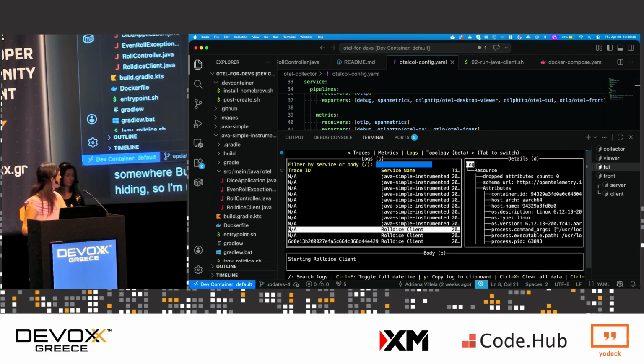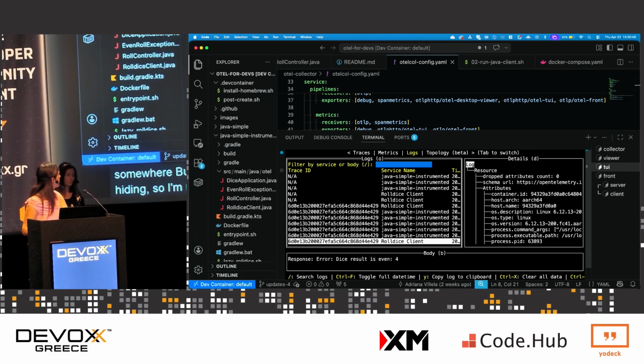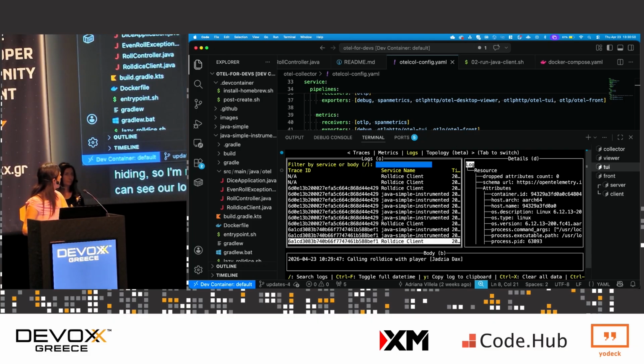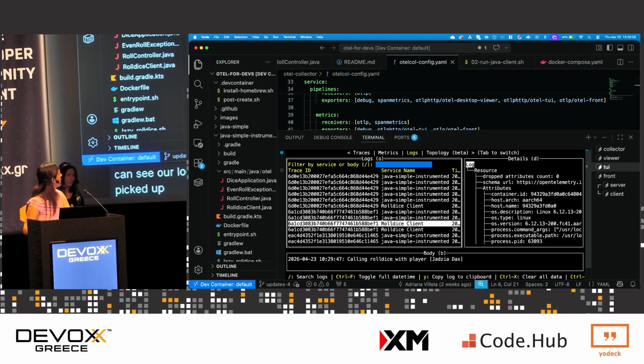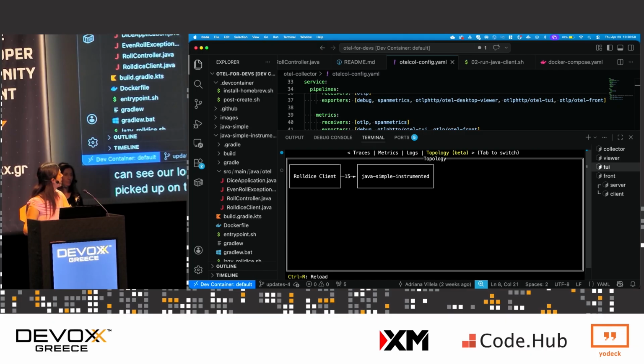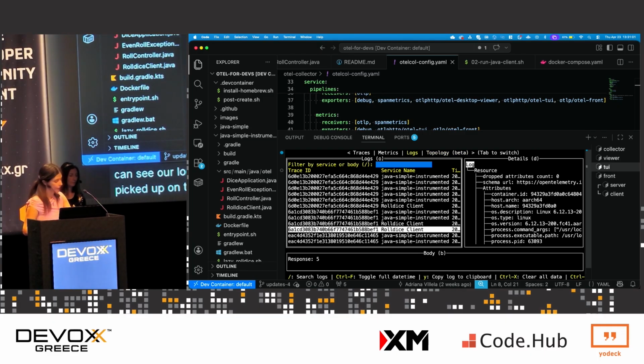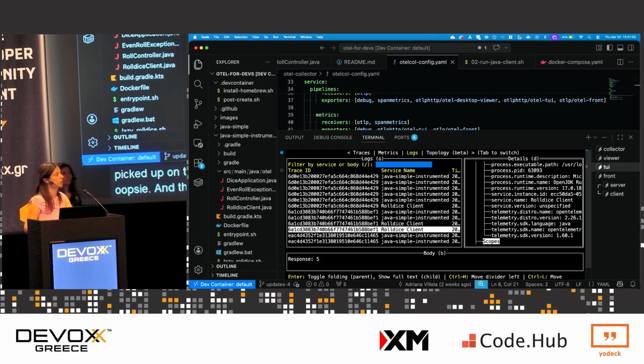And then we've got our logs as well. So we can see our logs, and you can see the body, and bonus points if you picked up on the Star Trek references. You can see the log message body, and then, oopsie, and then you can also see the details of the log over here. So logs come with attributes, more semantic conventions.